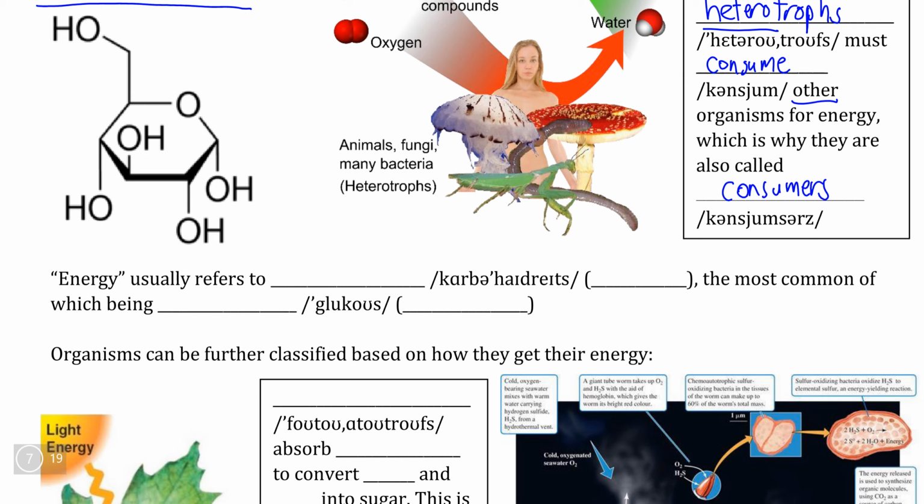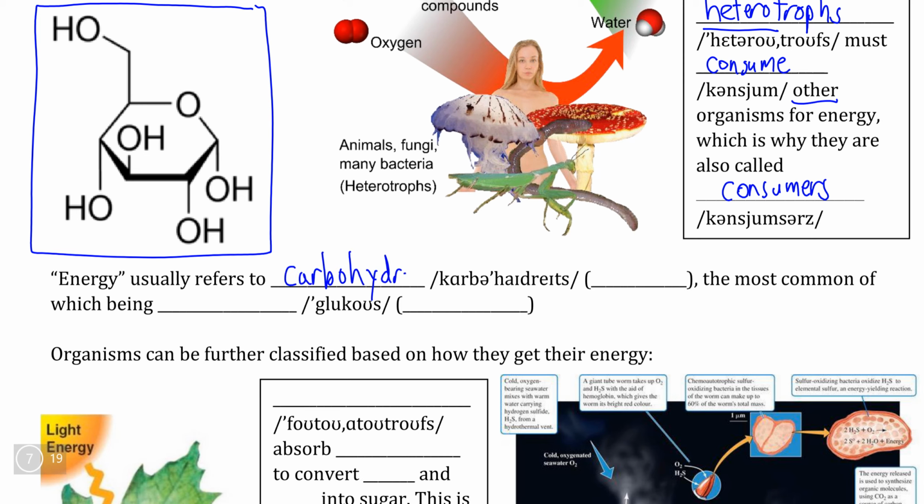So instead, we usually need to refer to a specific chemical that is used by most organisms that exist to store energy until they need to use it. And this chemical here is an example of what we call a carbohydrate. These are the chemicals that all living things on Earth use for energy storage.